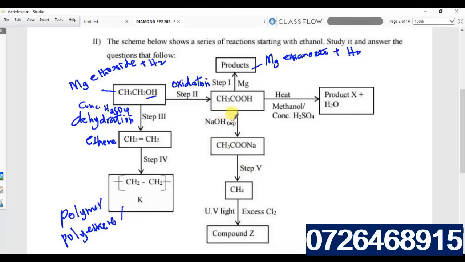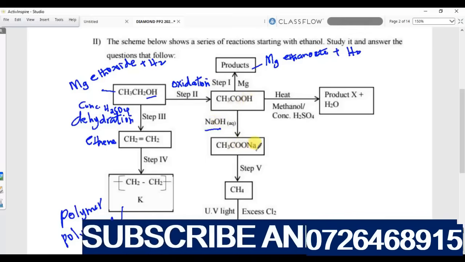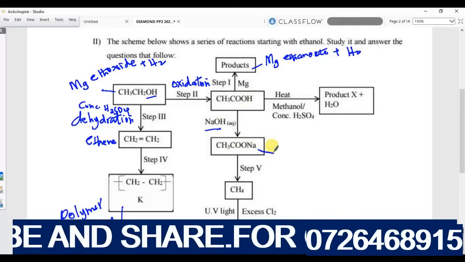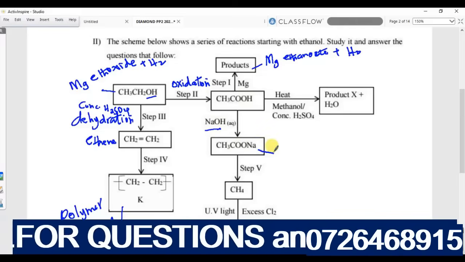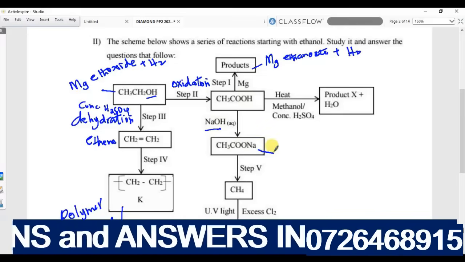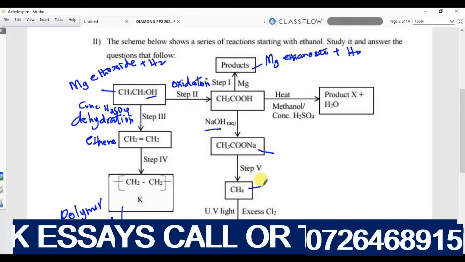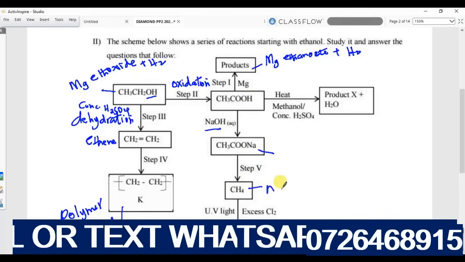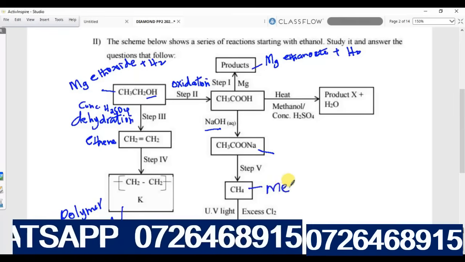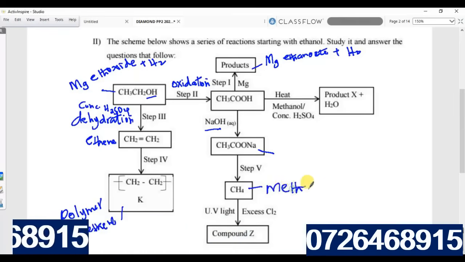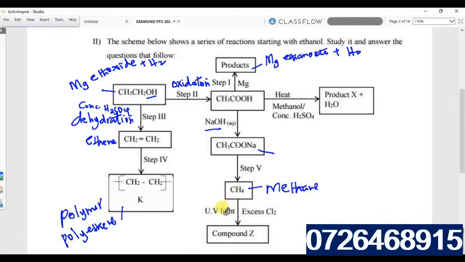Now, the ethanoic acid is reacting with sodium hydroxide to form sodium ethanoate. This one is sodium ethanoate. Sodium ethanoate is undergoing step 4 to form methane. This is methane. Methane is undergoing the process here in excess chlorine to form compound Z.